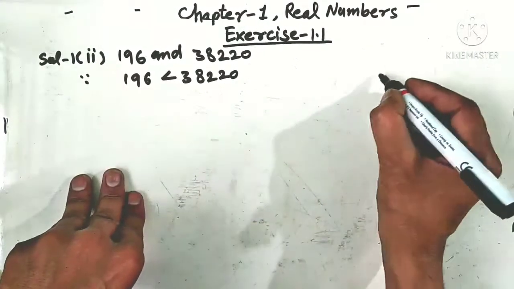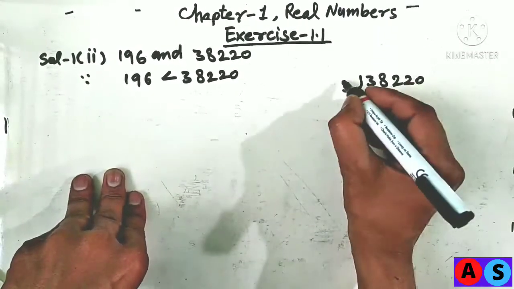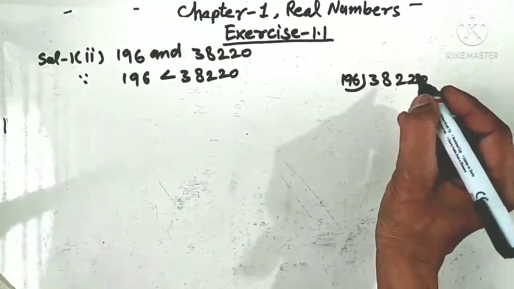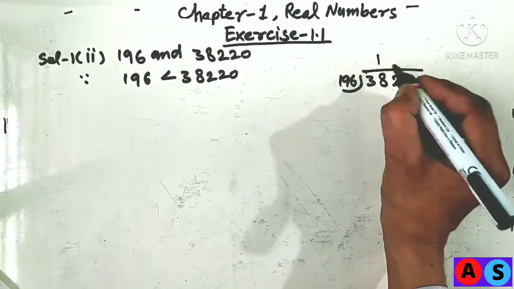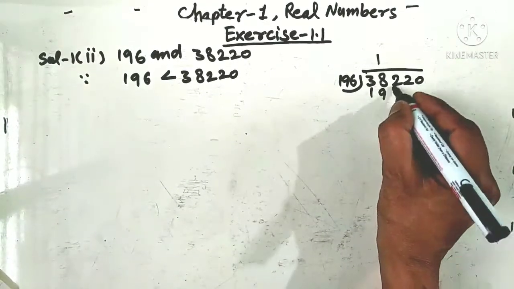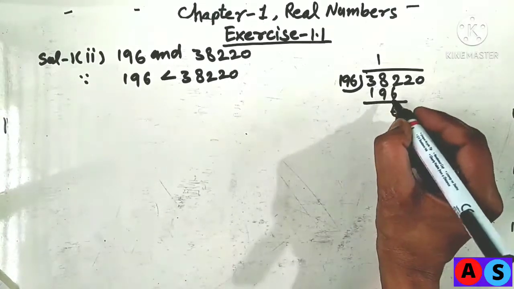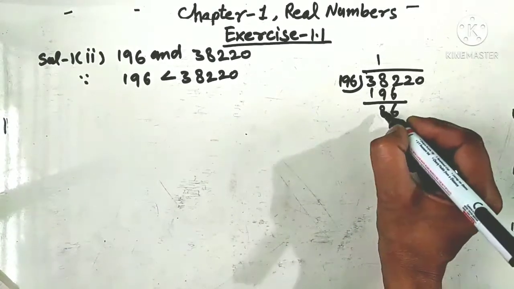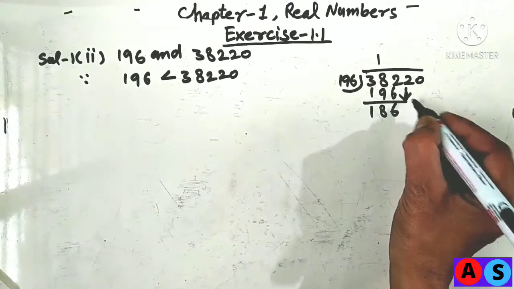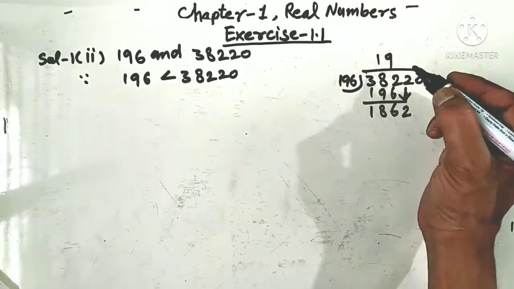So we divide dividend 38,220 by divisor 196. It will go 1 time 196, remainder 182. We note down 2. Now it will go 9 times.